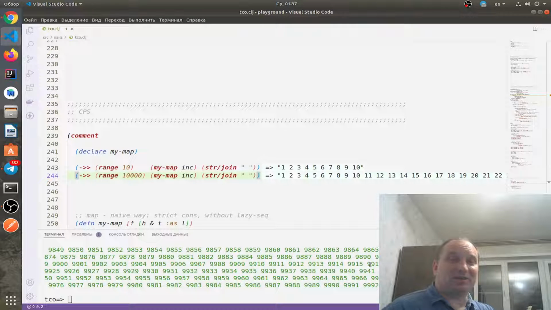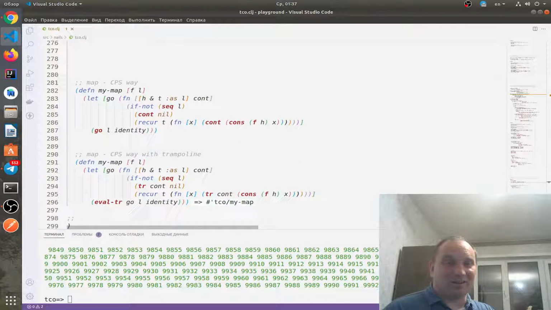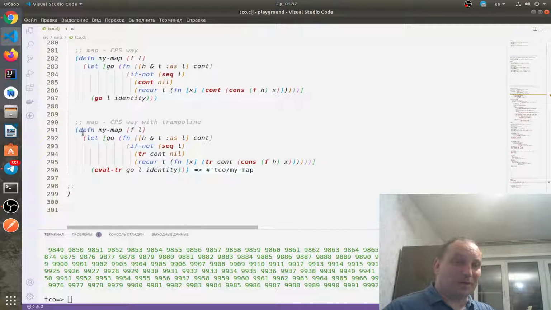So it works, but in order to make it work, we had to do two tricks. First of all, we had to write the code in a continuation passing style manner, and then that's not enough if we do not have tail call optimization. We had to add additional explicit trampolines here. Actually, this approach is used in the OCaml language for avoiding Stack Overflow.